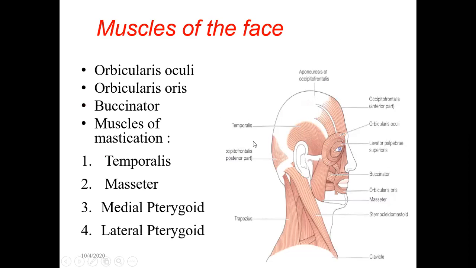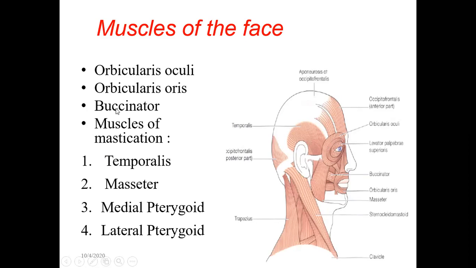Then we have the orbicularis oris, which is near the oral cavity. As I said, these are the circular muscle fibers which help in closure of any openings, orifices in the body. So they will help in closure of the mouth, the eye, everything. So orbicularis oris, and this muscle is the orbicularis oculi.